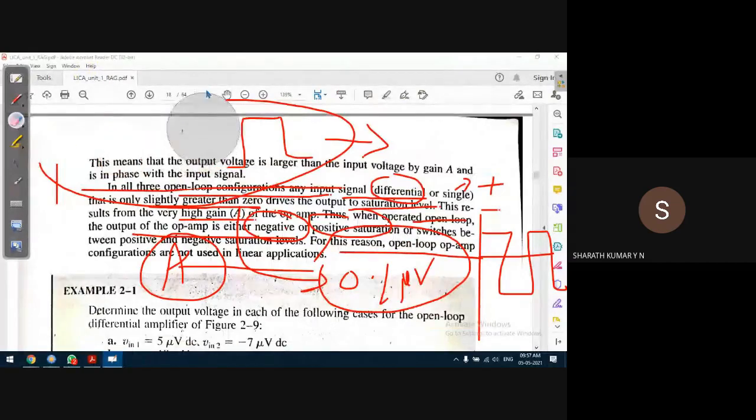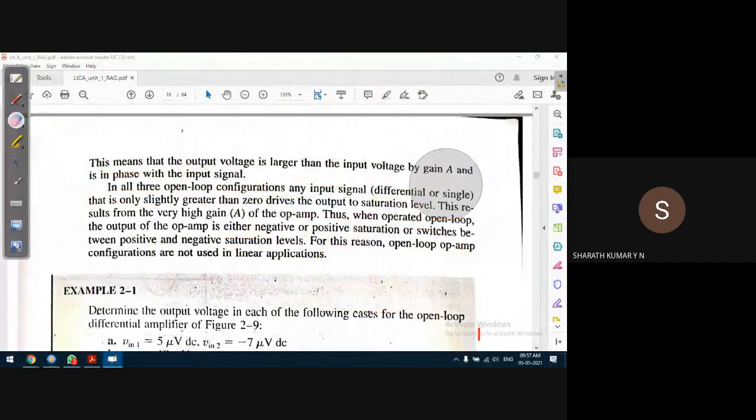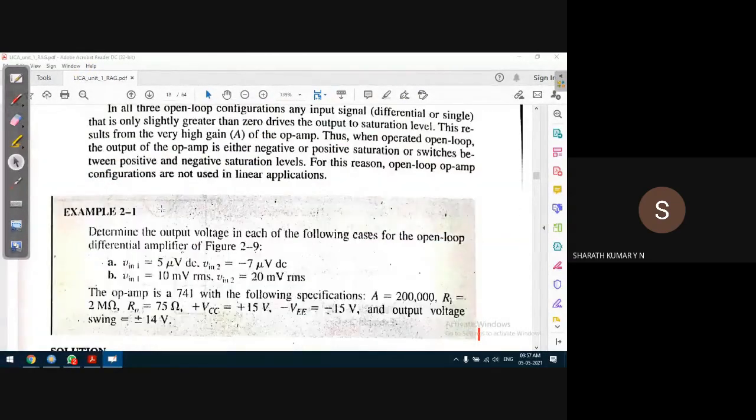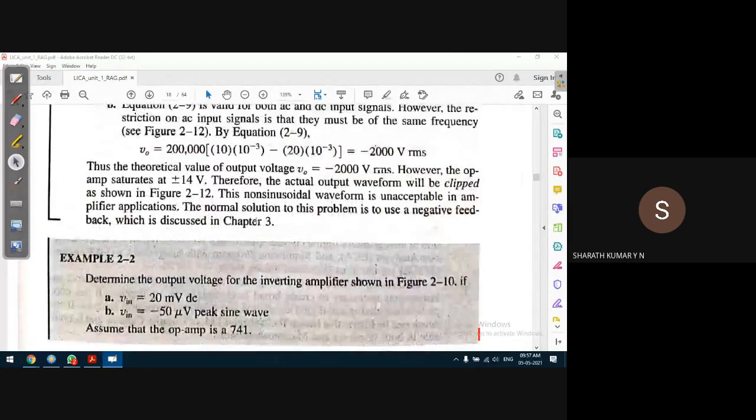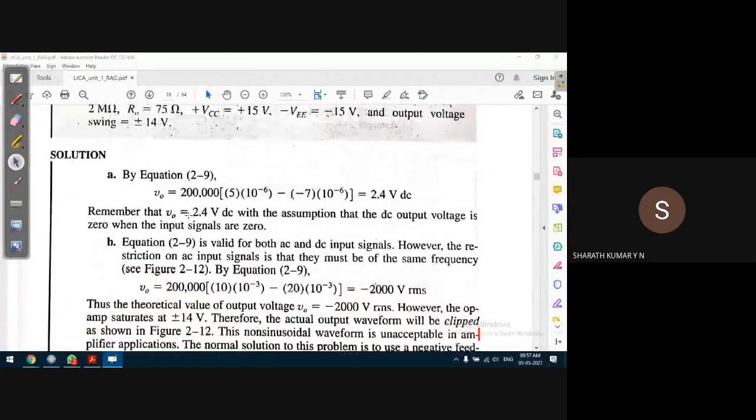Okay, that's about the three basic configurations. Of course, in the David Bell book, what we discussed was with respect to feedback. In this case, the application is given without feedback. Of course, with feedback is also there, that we'll see. Let's quickly see an example.